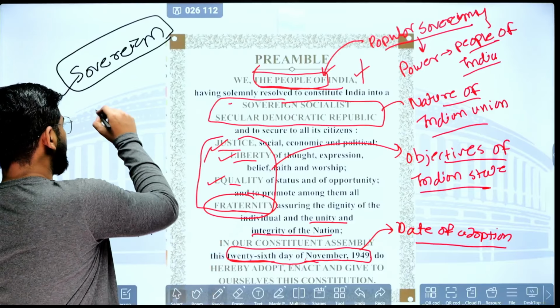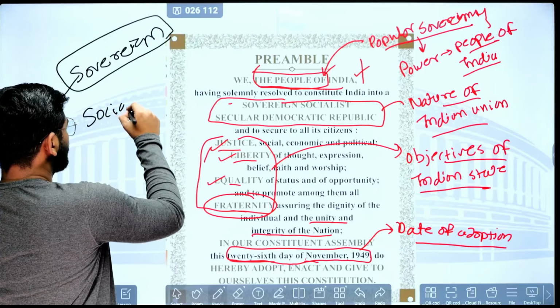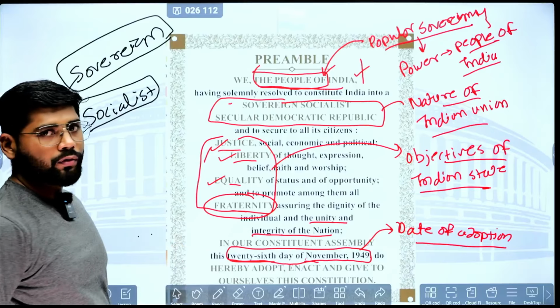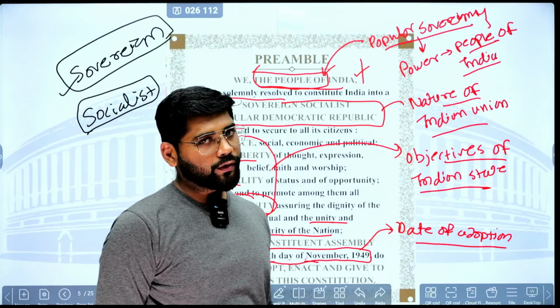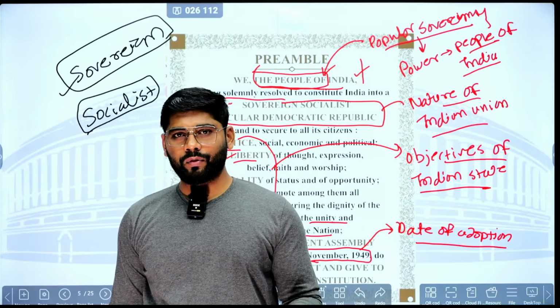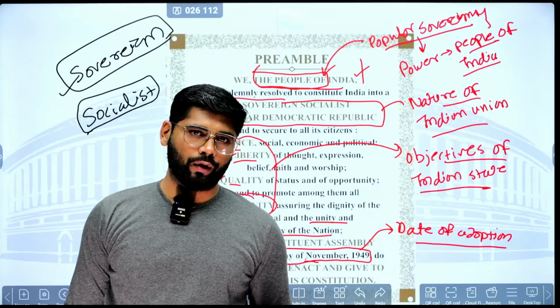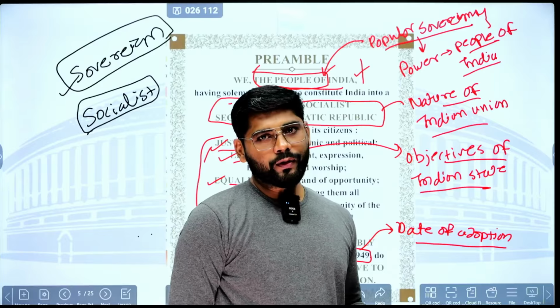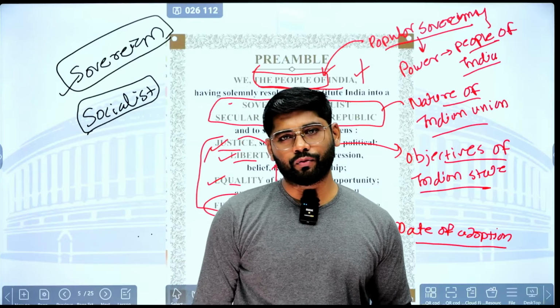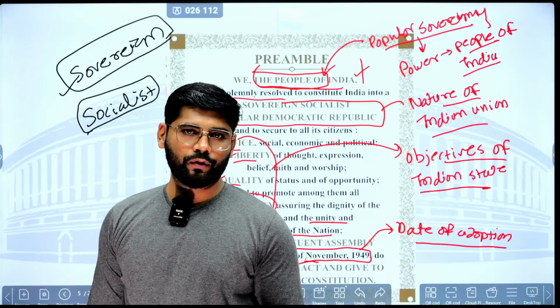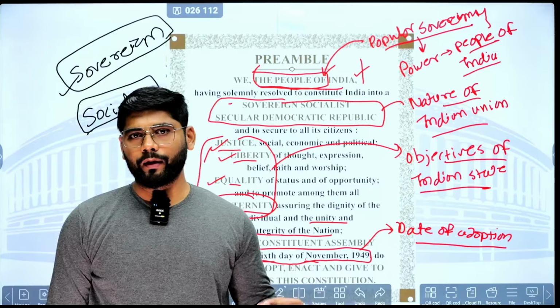The second word is socialist. Now this particular word came into the Preamble through the 42nd Constitutional Amendment, and before this amendment there was one session of the Indian National Congress that happened in 1955, called the Avadi session. In that session a resolution was passed to establish the socialist pattern of society in Indian society.